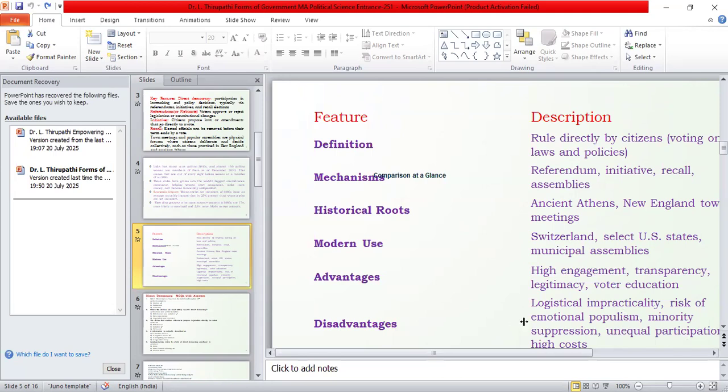That means if the people frequently interfere in the policies of the government, then the government policies may collapse, and there is unequal participation and high cost. The election cost or the policy making cost may go high. That is the main drawback.